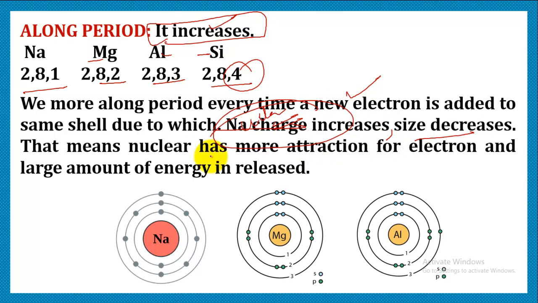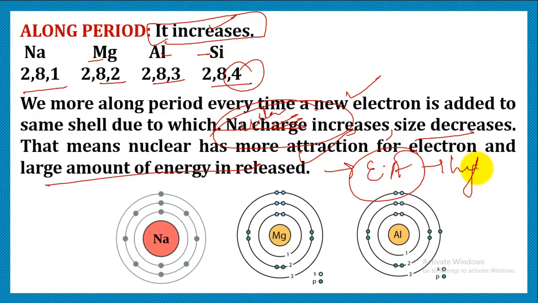Now, when nuclear charge increases, obviously it is going to possess more attraction towards the coming electron. Therefore, due to attraction, a large amount of energy is released. So we can say electron affinity is going to be higher. So, along period, electron affinity increases.